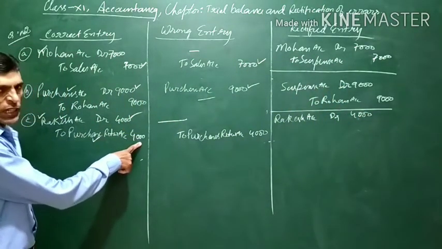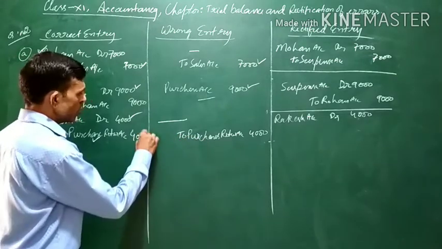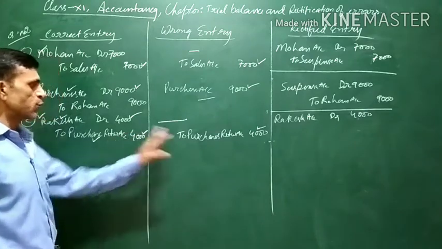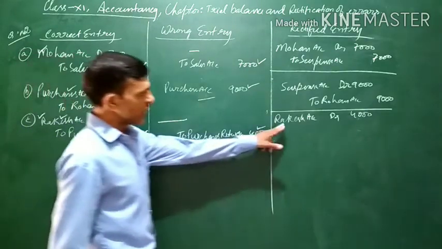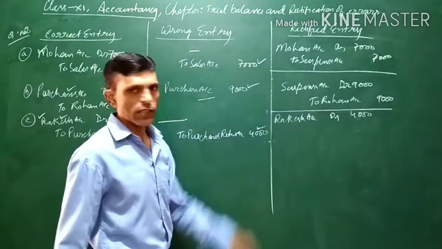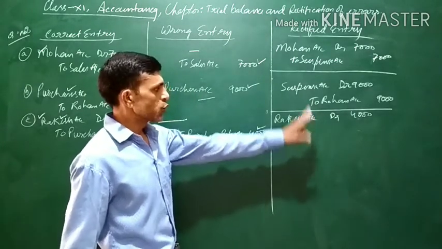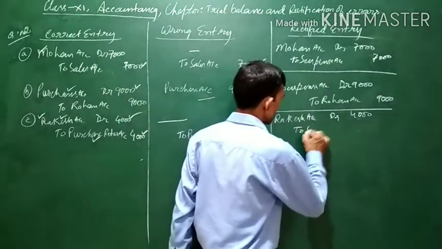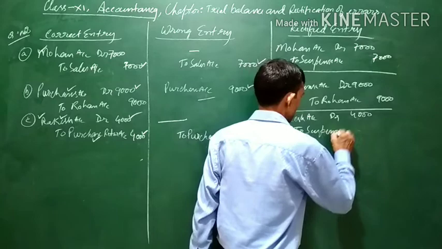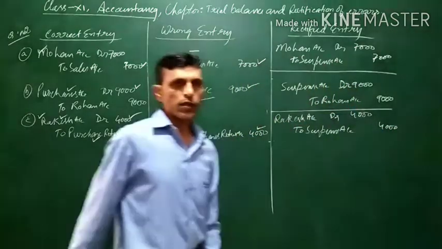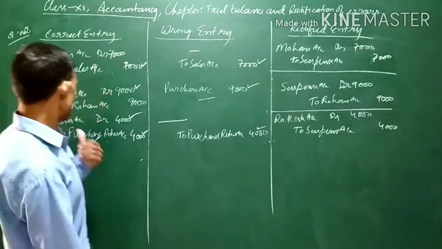Purchase return was to be credited and it has been credited, so we do not have to pass any general entry for this. We do not have to credit purchase return account. Since only the debit part is there, and the credit aspect of the transaction is not there, the difference amount will be transferred to suspense account. That is, suspense account will be credited here. To suspense account 4,000.